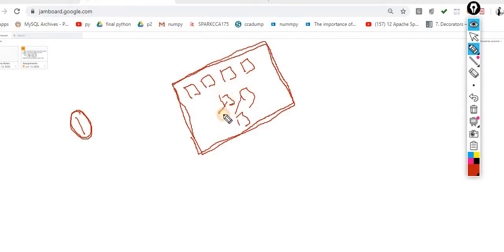But only 3 of your chairs are filled. You book these 10 chairs, but only 3 chairs are filled. These 7 chairs are basically wastage. You are wasting these 7 chairs. Now what can I do to increase the efficiency?